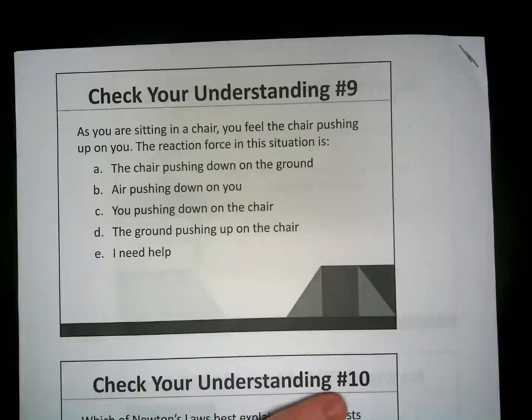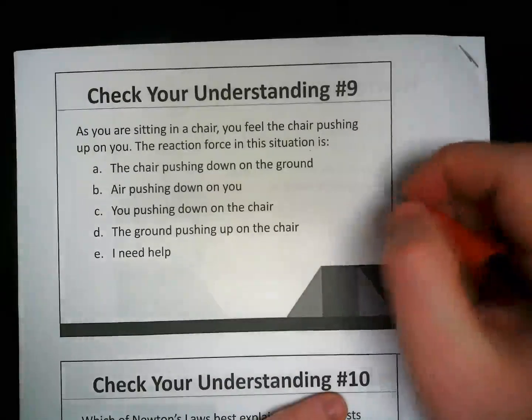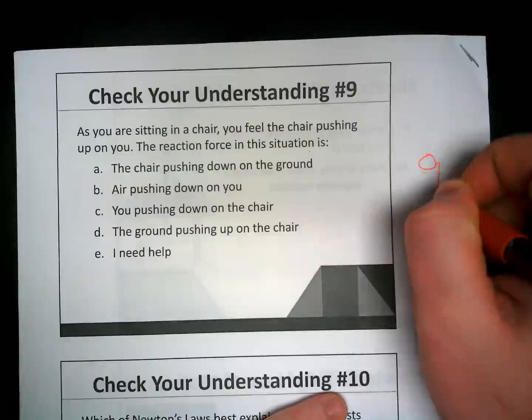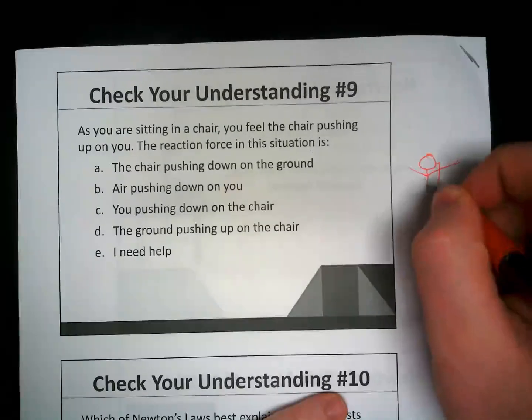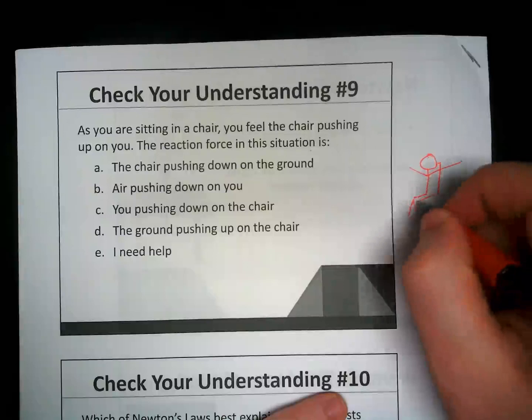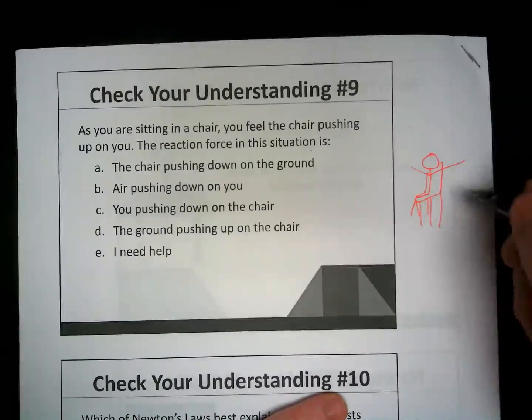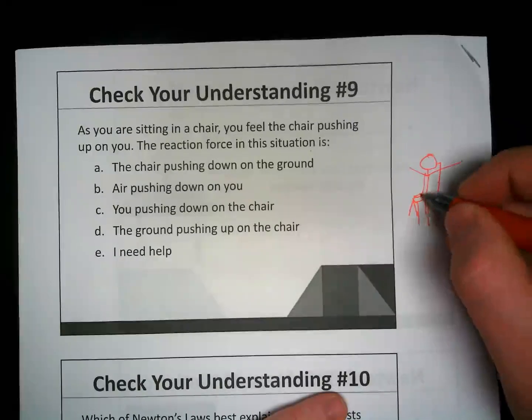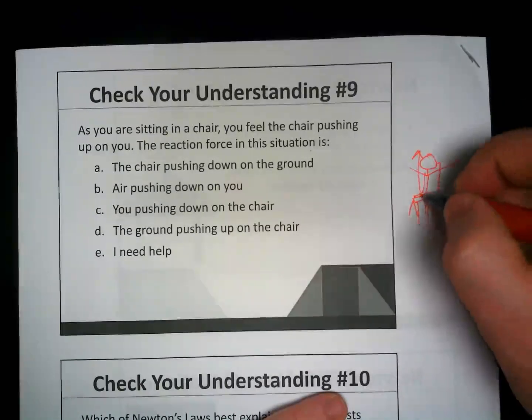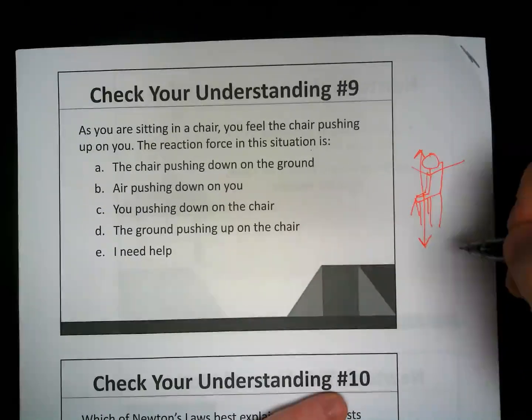Okay, well remember Newton's third law of motion states that for every action there's an equal and opposite reaction, equal in magnitude but opposite in direction to that force. So if you're sitting in a chair, you're so happy, you've gotten to sit down. Yay, we're sitting down in a chair. If you're sitting down in that chair and the chair is pushing back up on you, that means that there has to be something pushing back down on the chair. Which one is it?